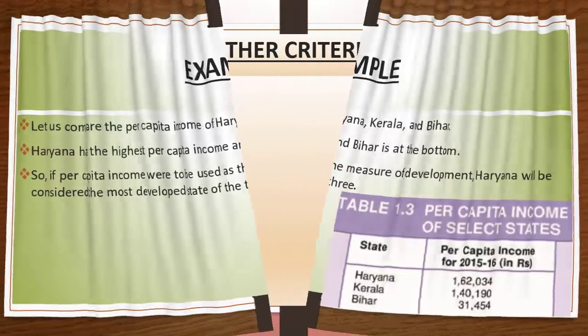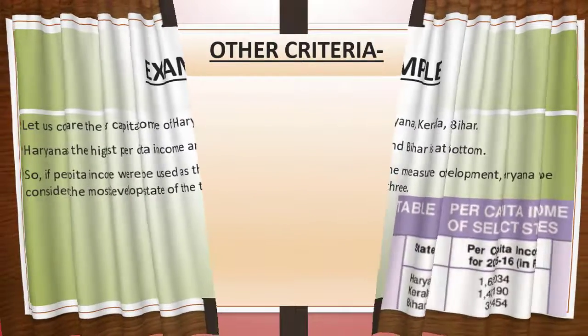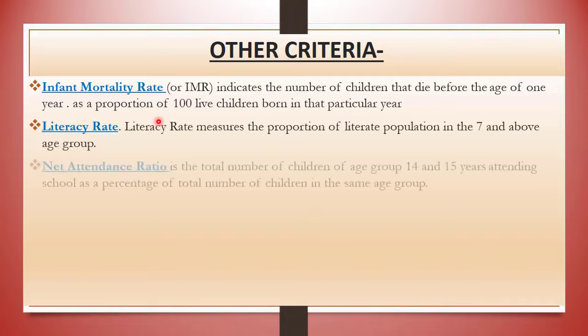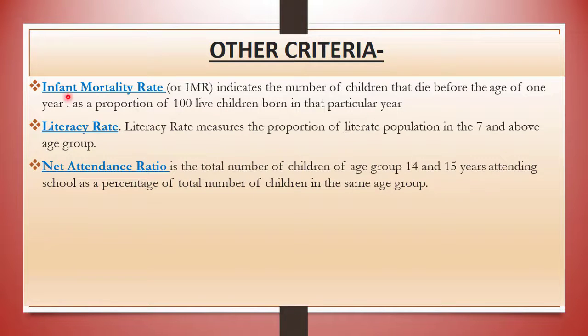Okay. Now, the next other criteria. In other criteria, we can include infant mortality rate, literacy rate and net attendance ratio. First of all, we need to know what is infant mortality rate. The IMR indicates the number of children that die before the age of 1 year per 1000 live children born in that particular year. Means how many children die before the age of 1 year.